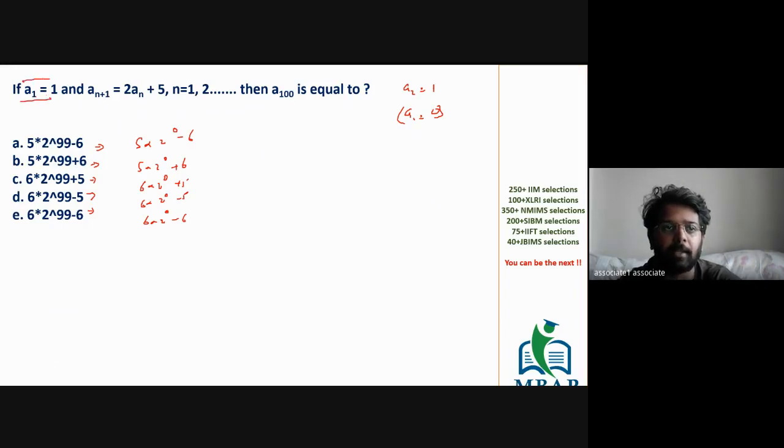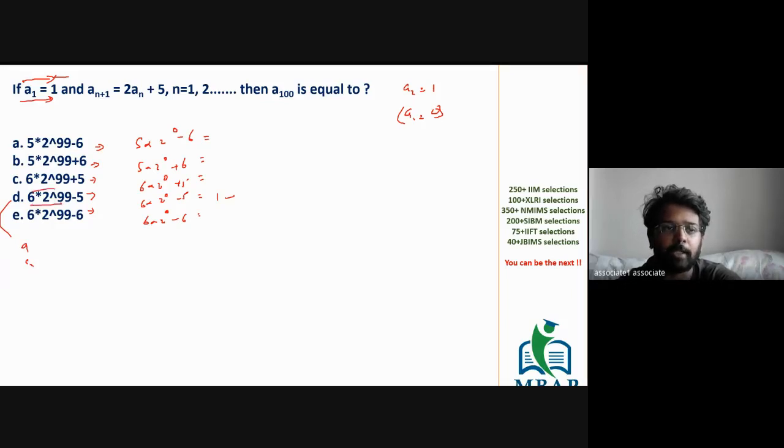The value of A1 has been given to you as 1. Just find out which option gives you 1. Option D gives you 1. This D will give you A1, A2, A3, A4 till A100.